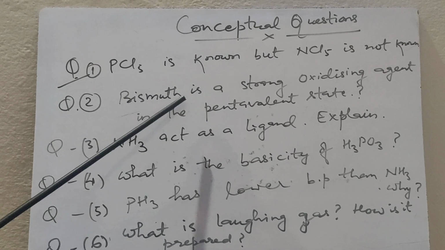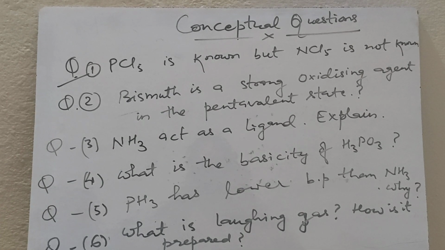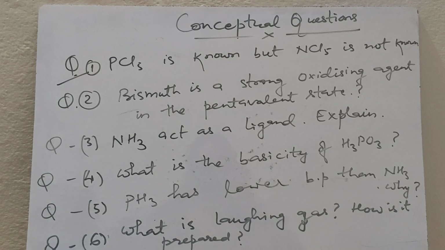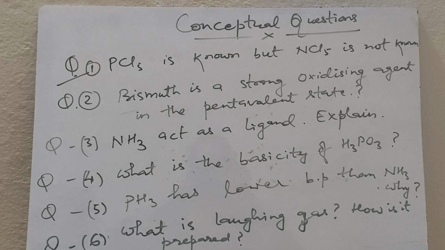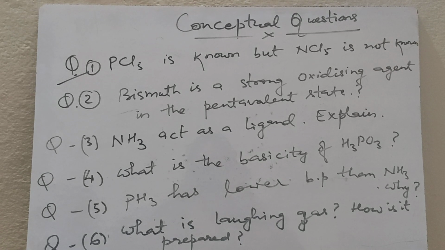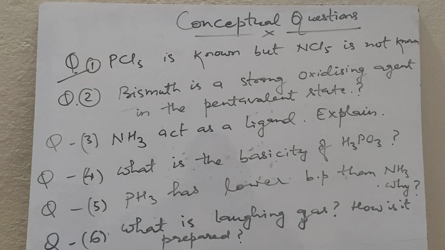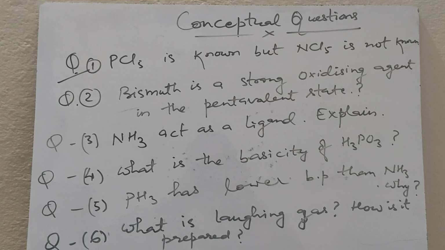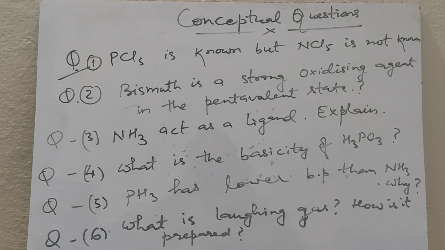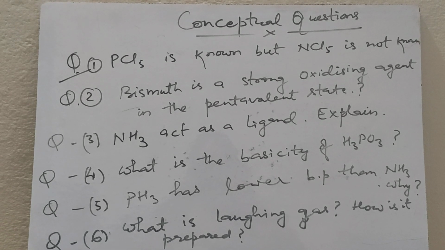Question number 2. Bismuth is a strong oxidizing agent in the pentavalent state. So bismuth +5 easily takes up electrons to form bismuth +3 due to the inert pair effect, because the stability of the +5 oxidation state decreases whereas the stability of +3 increases. Therefore bismuth is a strong oxidizing agent in the pentavalent state.